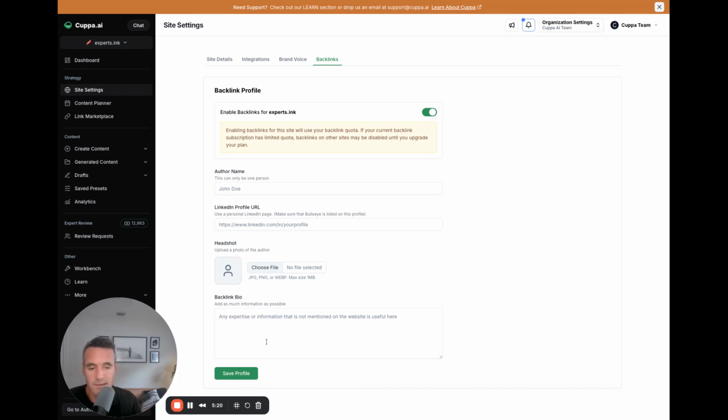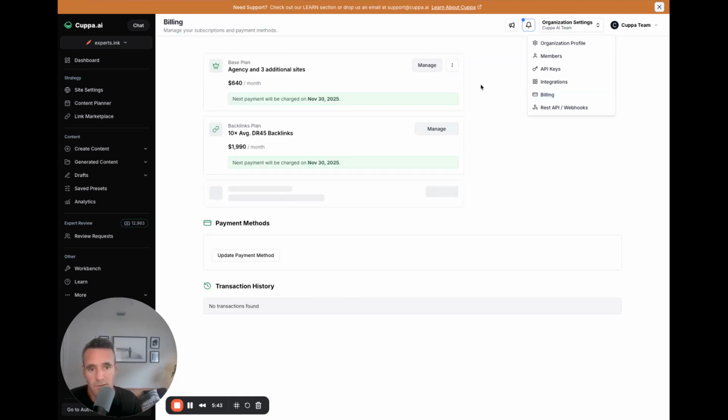So that's the idea. You can go into your billing, which, by the way, up here is basically your newer command center for accessing your subscription. Billing is here, API keys, members, integrations, things like that are all up here. If you did want to add backlinks, it's in your billing, right? So billing will have everything you need.